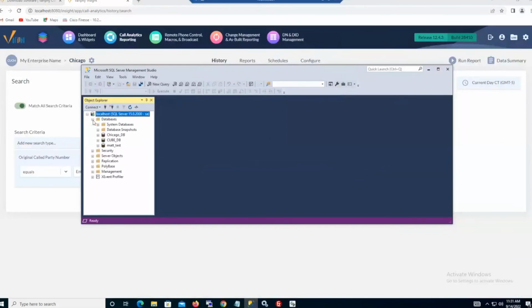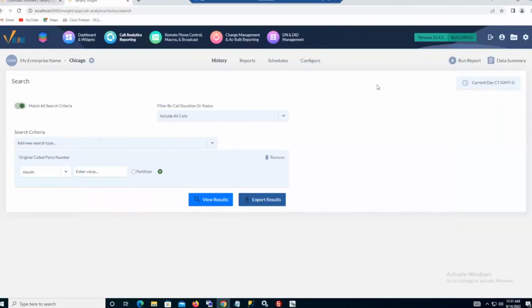So those two corresponding databases, Chicago DB and CubeDB, are the two I just created here a couple of minutes ago. Matt test, that was from last night. But you can see here those corresponding databases were created here in the new MySQL database engine. Then it's up to us to obviously load in historical data or at least grab new data from now moving forward with the automated billing application server param job.